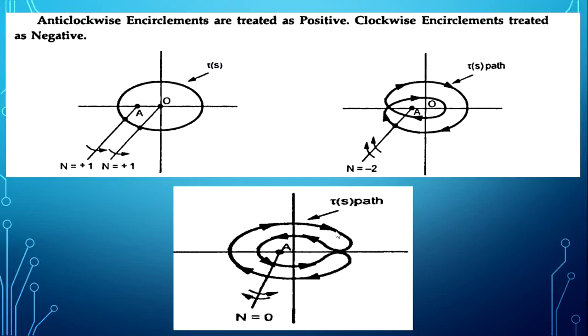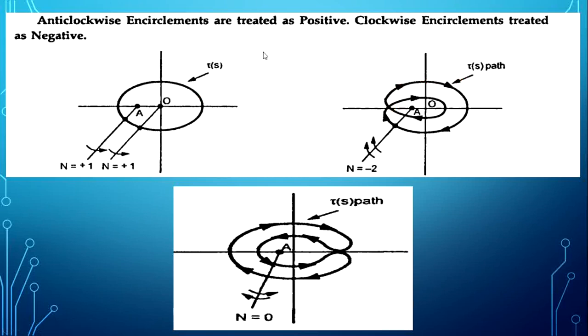Here we have to draw a vector from the point A and then mark the arrow direction. If this point A is encircled in the clockwise direction, a clockwise encirclement is taken as negative.